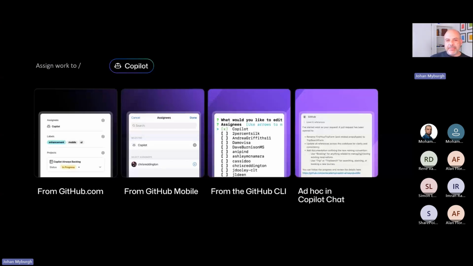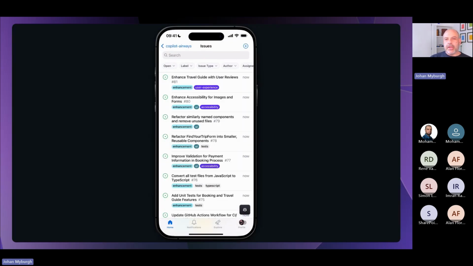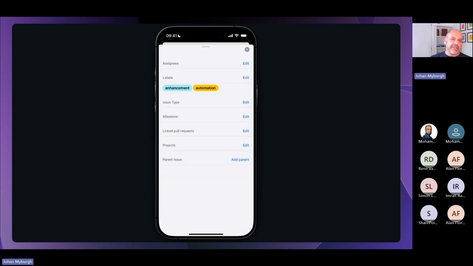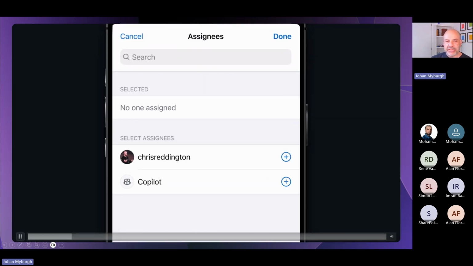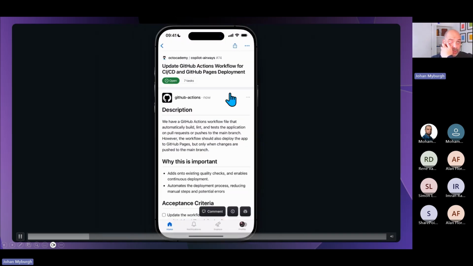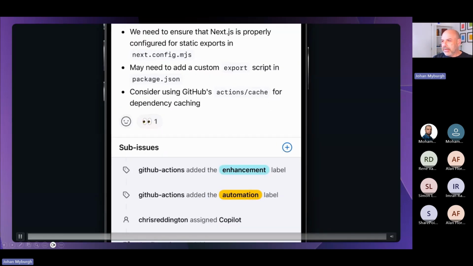And then there are some steps here around how to do this from GitHub Mobile, but you can see there I'm really just assigning it to someone, and that's all we have to do. Assign it to Copilot, and Copilot will start spinning up an agent and start working on that problem immediately.